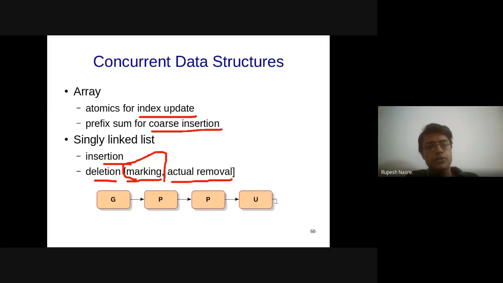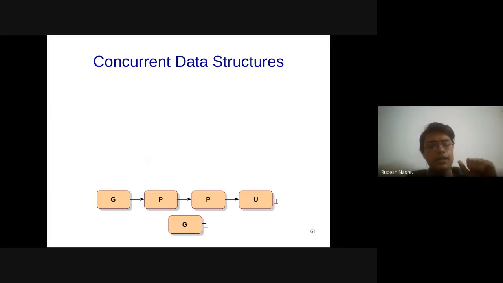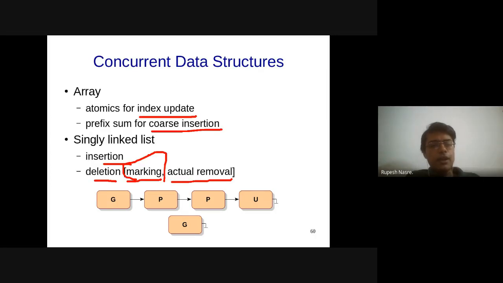Okay. So let's say that I have this, and then I want to insert another G into this such that it becomes GPGPU. I would like you to think about this happening in parallel. What does that mean? That things are happening across different threads, and different threads are probably inserting and operating on different nodes at the same time.